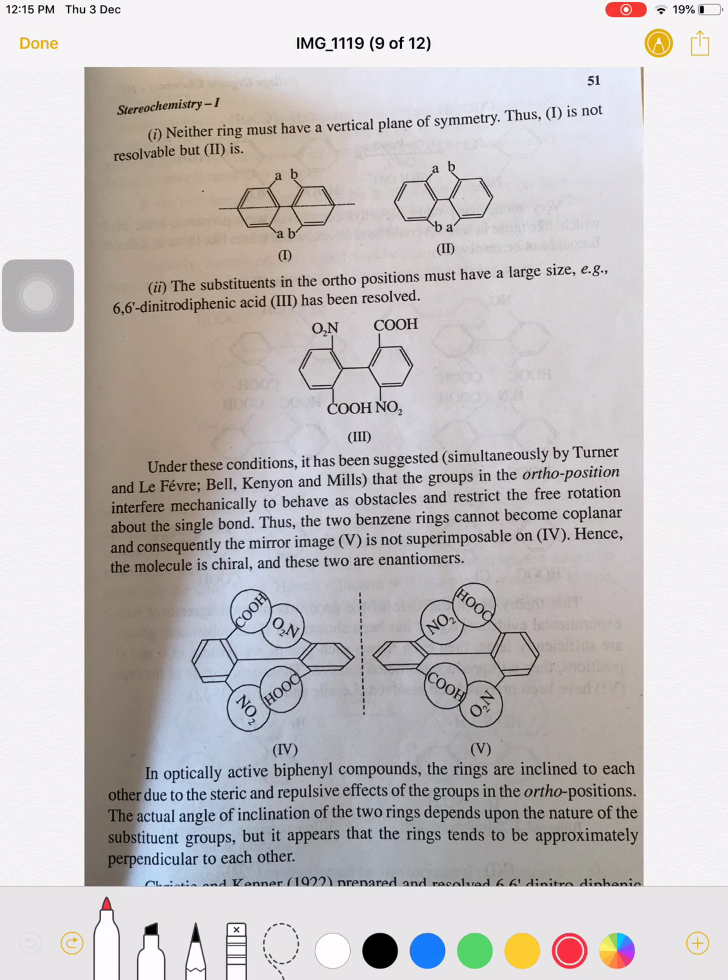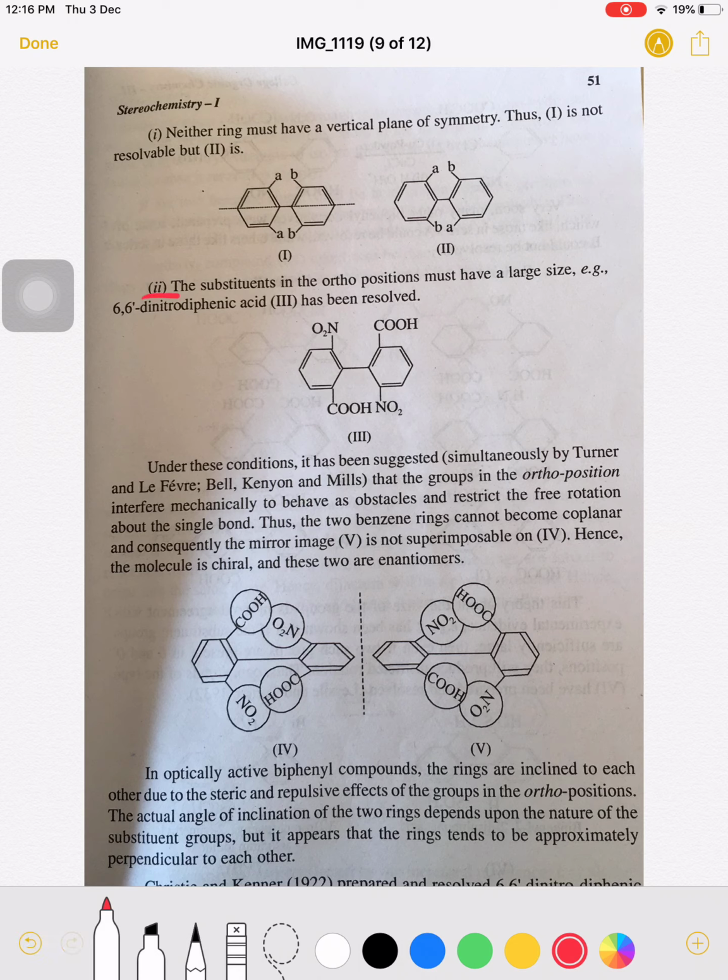But in the second, the groups are different. A is here and B is here; here A on the same side, but there A and B, B and A. So there are different groups on the ortho carbon atoms of the phenyl rings. Because of that, the molecule shows optical isomerism.